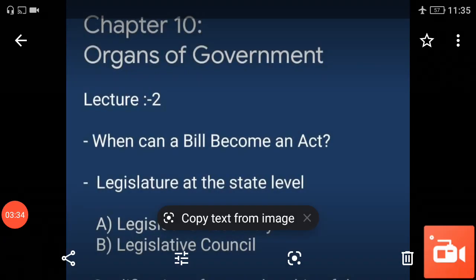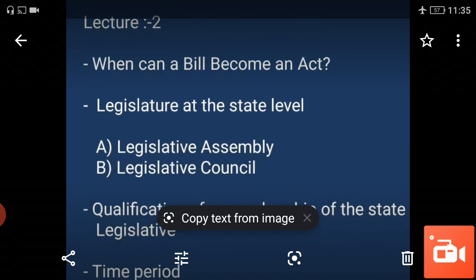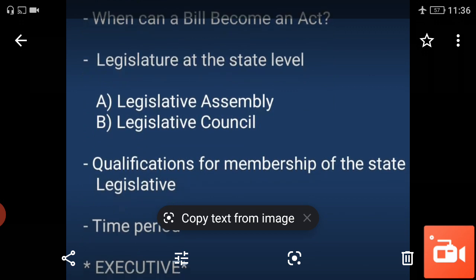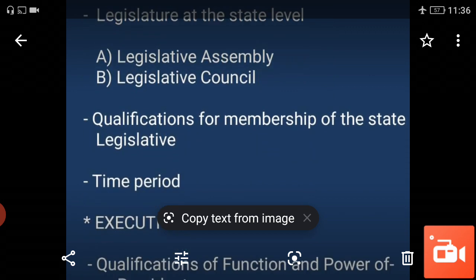Now we will discuss today's topic, lecture 2. Today's topics: first, when can a bill become an act? Second, legislature at the state level: A. Legislative Assembly and Legislative Council, then qualification for membership of the state legislature, and the time period for that.